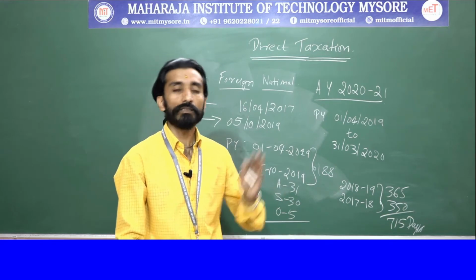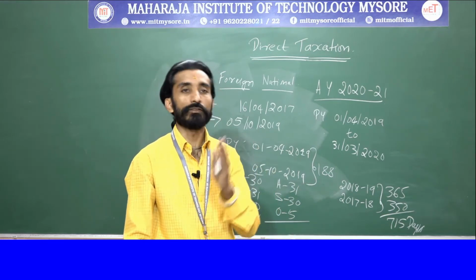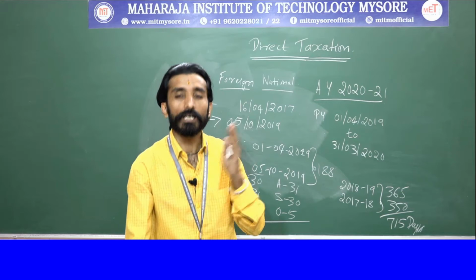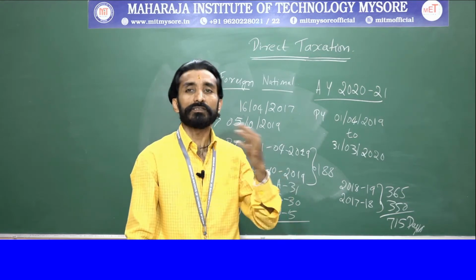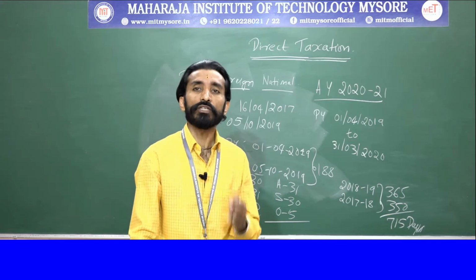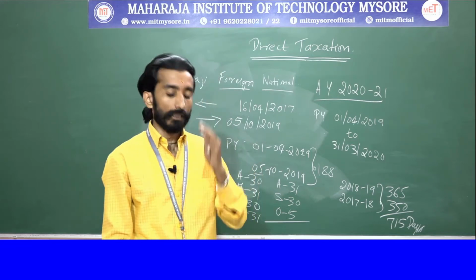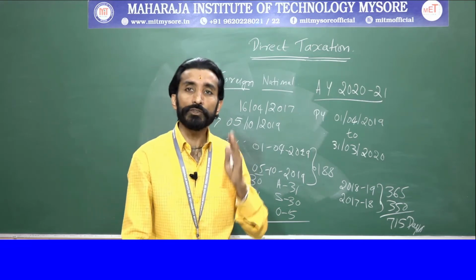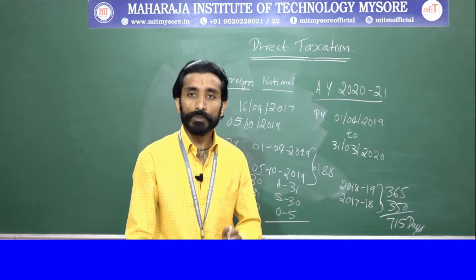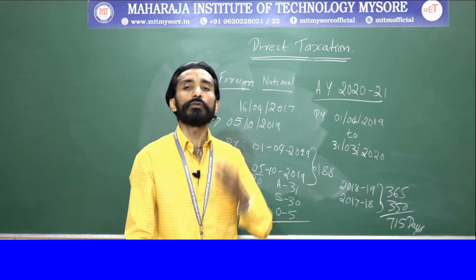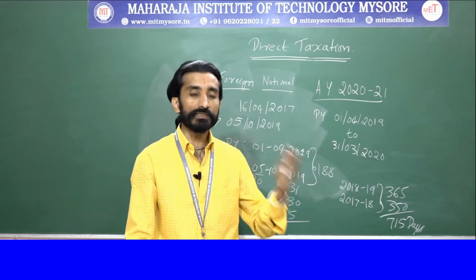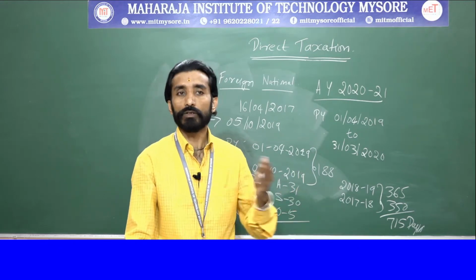So what does it mean? He is resident in India for the previous year 18-19 as well as 17-18. Next thing is your second additional condition. So what does your second additional condition say here? It says that he should be in India for a period of 730 days or more during the 7 years immediately preceding the previous year. That is what it says.